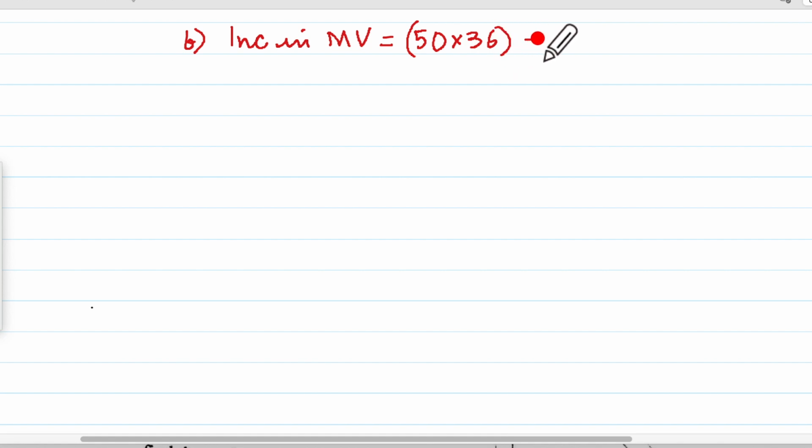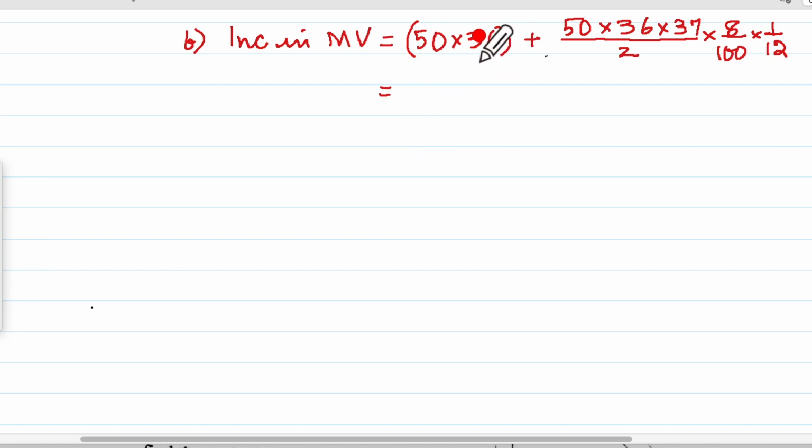So I will find out increase in maturity value will be equal to, since I've already written the formula, P into N will be 50 into 36 months plus the interest is 50 into 36 into 37 upon 2 into 8 upon 100 into 1 upon 12.